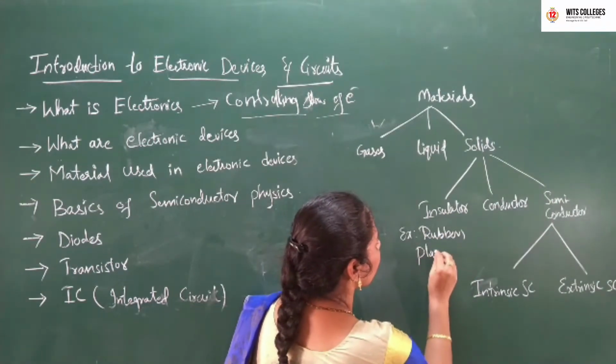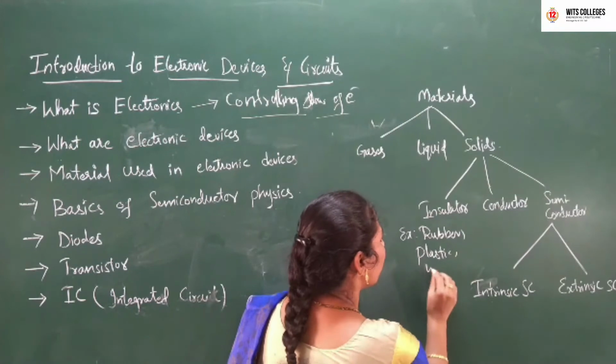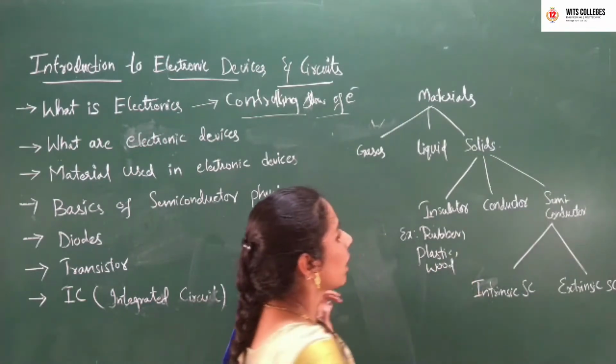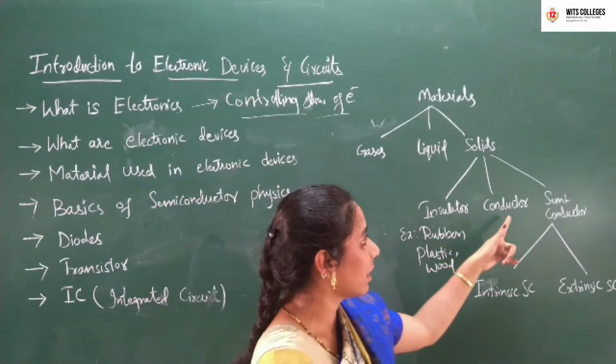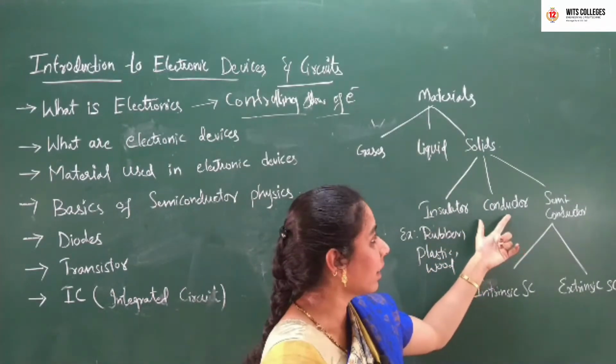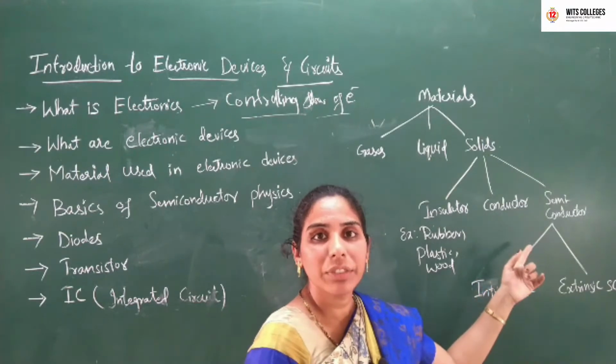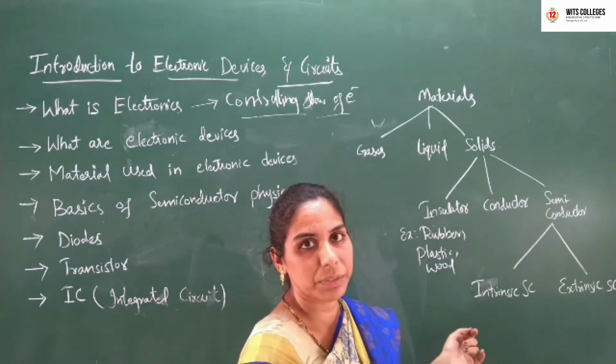Plastic or wood. So these are the basic examples for insulator. And another type, that is conductor. A conductor is the one which allows the flow of charges.